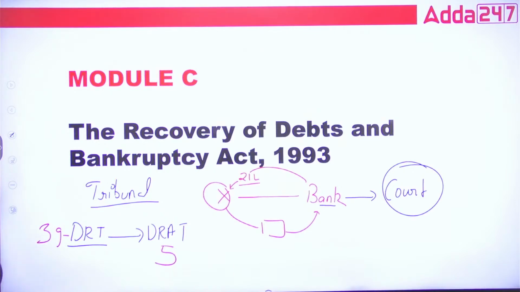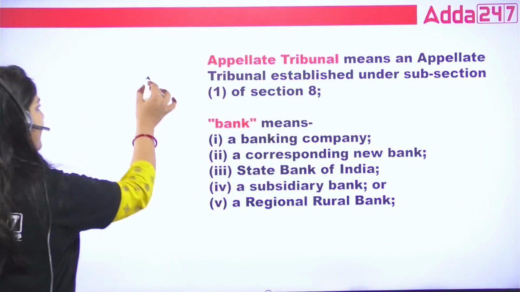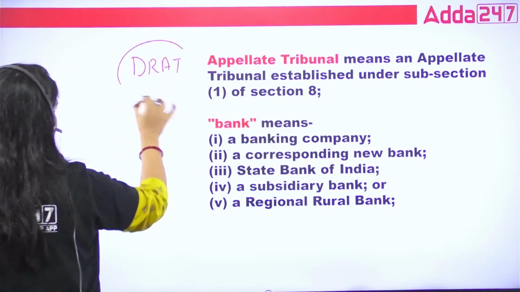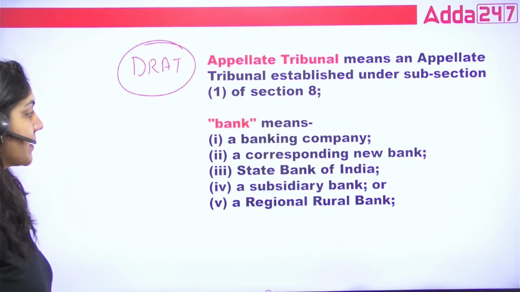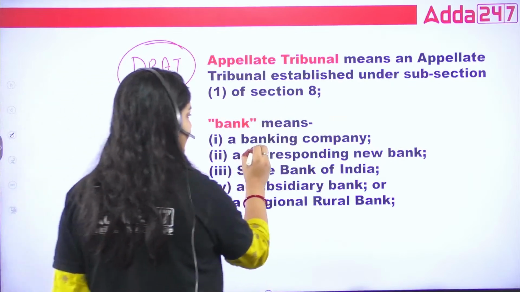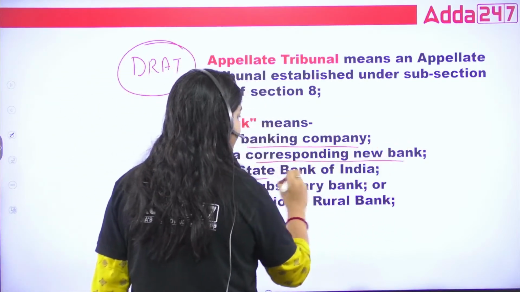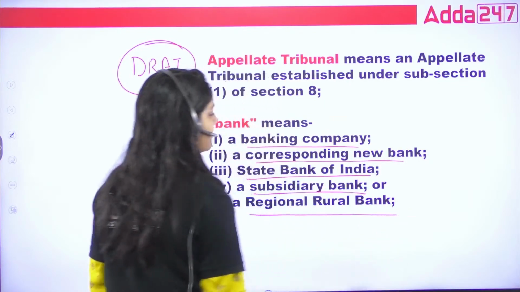So first, what is the appellate tribunal? The appellate tribunal is basically the DRAT. That's it. This is your appellate tribunal. What is bank? Bank means a banking company, corresponding new bank, State Bank of India, subsidiary bank, regional rural bank.